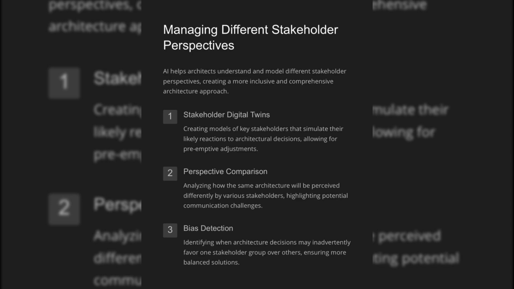AI helps architects understand and model different stakeholder perspectives, creating a more inclusive and comprehensive architecture approach. Creating models of key stakeholders that simulate their likely reactions to architectural decisions, allowing for preemptive adjustments. Analyzing how the same architecture will be perceived differently by various stakeholders, highlighting potential communication challenges. Identifying when architecture decisions may inadvertently favor one stakeholder group over others, ensuring more balanced solutions.